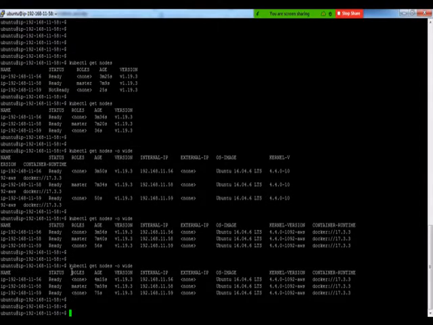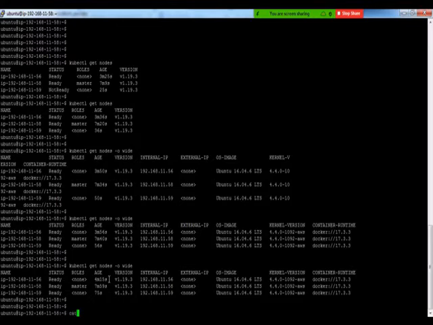Now, if you look at the role section here, it does show the role of master for our master, but the role for the slaves is still set as none. This is something that is yet to be improved in Kubernetes: the role is not assigned by default when we bootstrap the node. We have to tag the node externally.